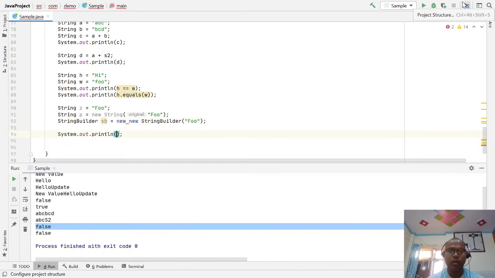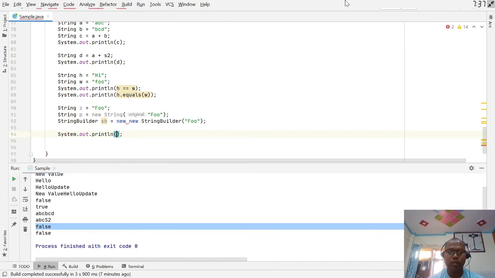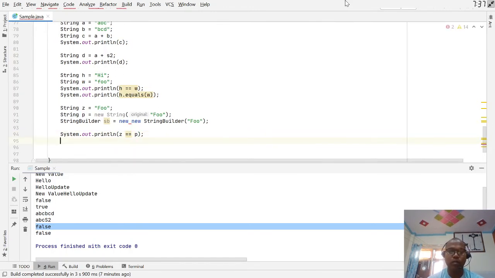If I print z double equal to p, both refer to different objects, so it should be false.